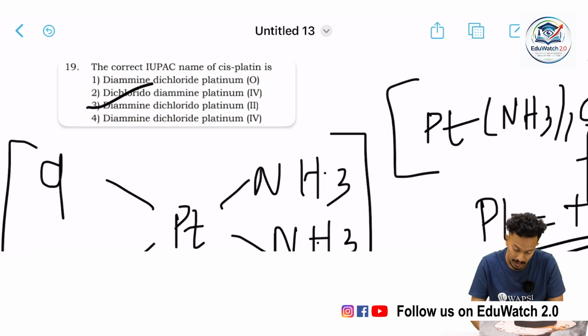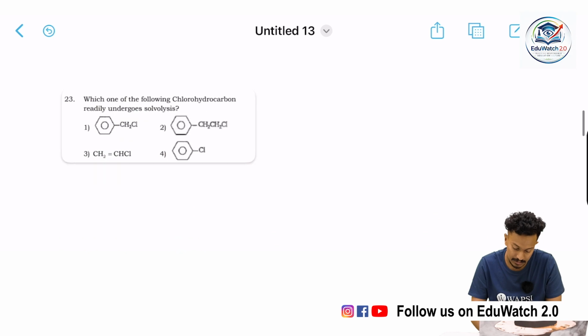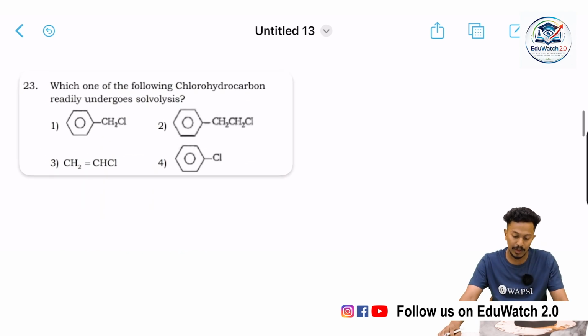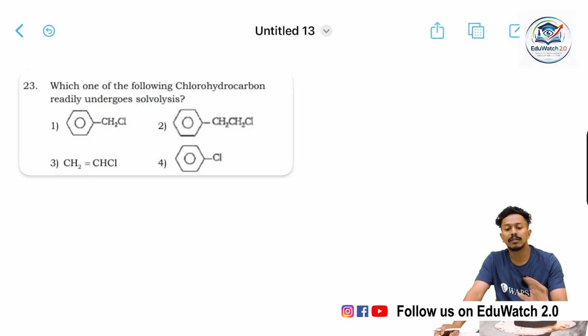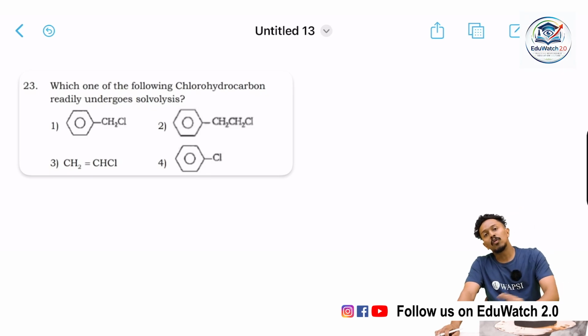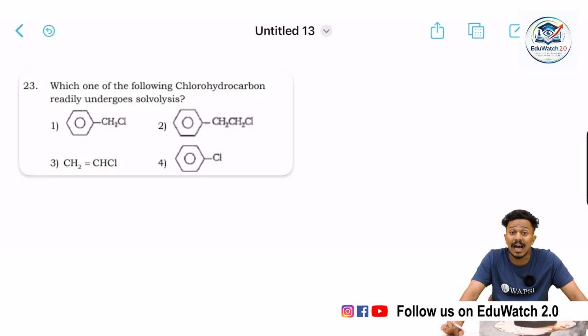Our next question is, which of the following chlorohydrocarbons readily undergoes solvolysis? To explain this, we have to first consider the fact that solvolysis only proceeds through stable carbocations.